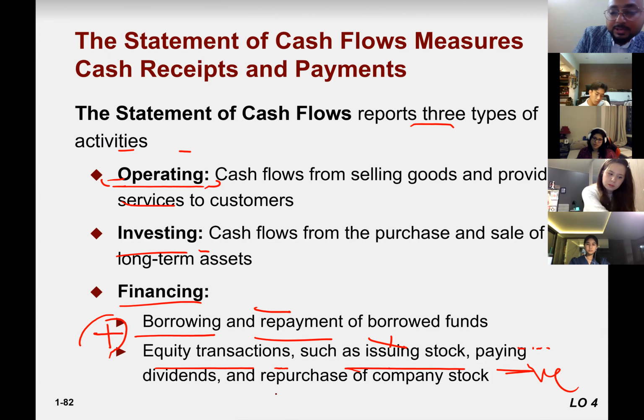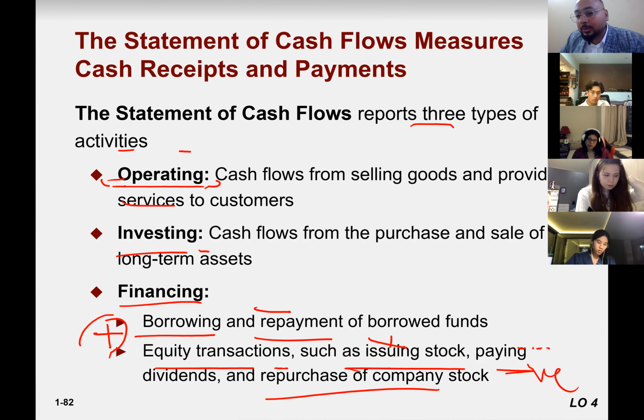Similarly, repurchase of company stock is also an outflow, negative. Understand? So whenever you are making the cash flow statement, think in terms of business. If cash is coming to the business, it's a positive sign. If cash is going out from the business, it's a negative sign, cash outflow.